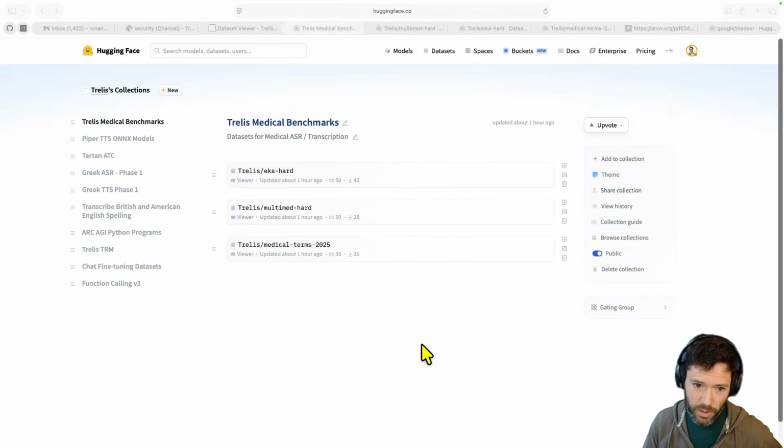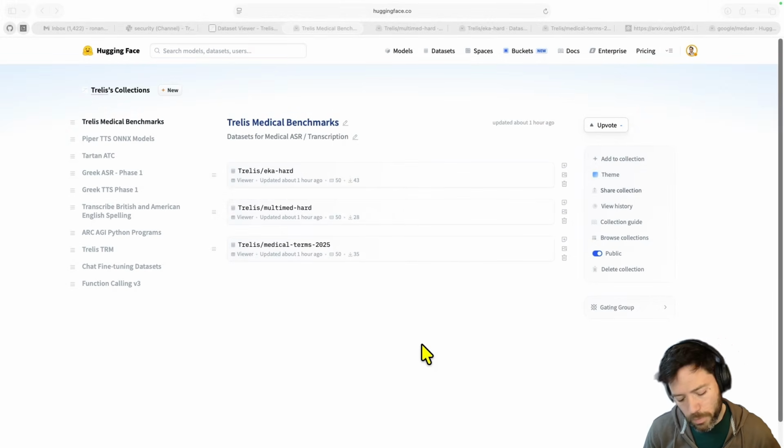Now, it's important that we test them on datasets that they are not quite familiar with, because if the data was directly in the training, then it would just be a case of overfitting. And I will get to how I developed the datasets and show you the results right now. So here we have 3 benchmarks that I have made public.